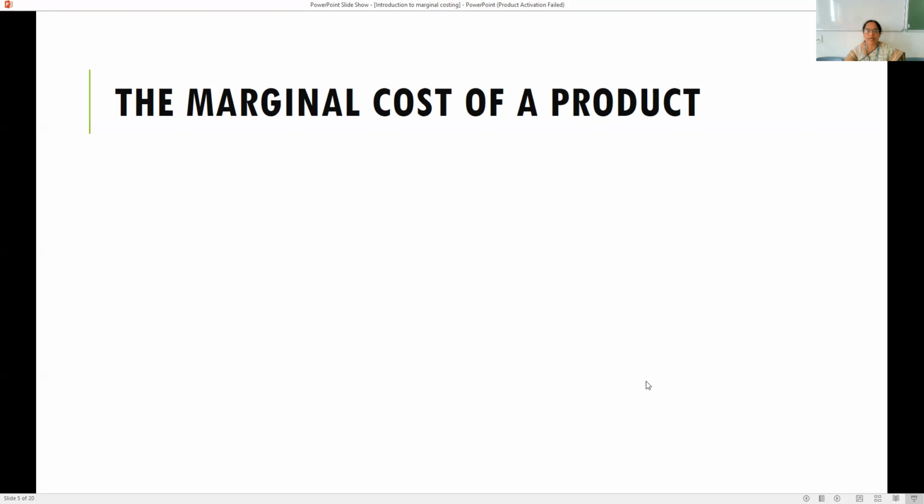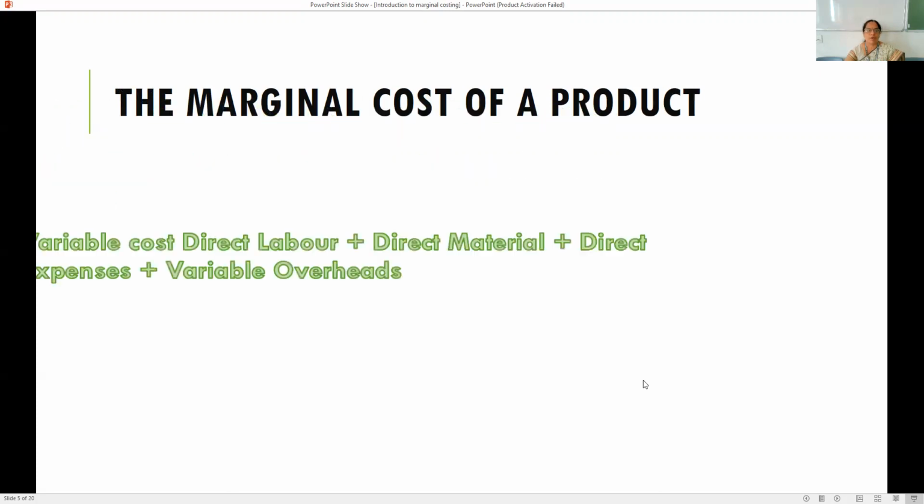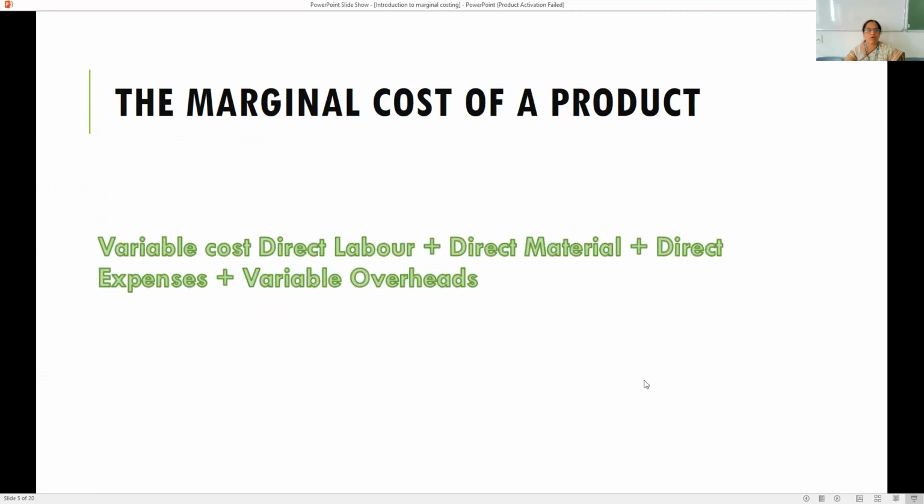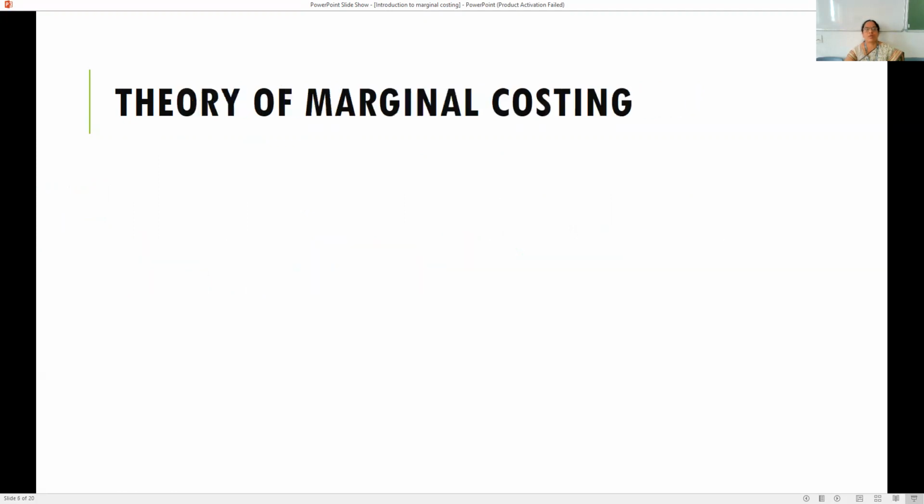Now, how do we identify the marginal cost of a product? The marginal cost of a product is identified as variable cost: direct labor plus direct material plus direct expenses plus variable overhead.